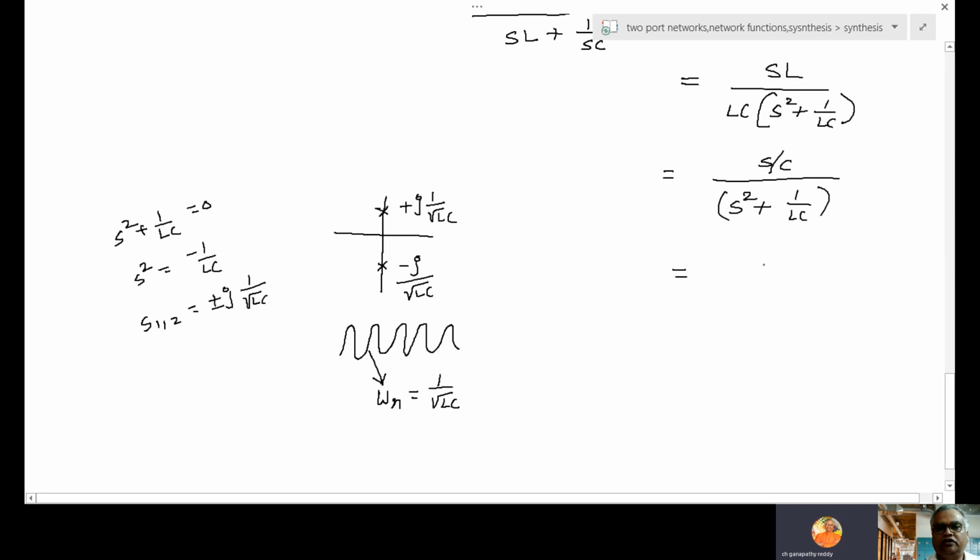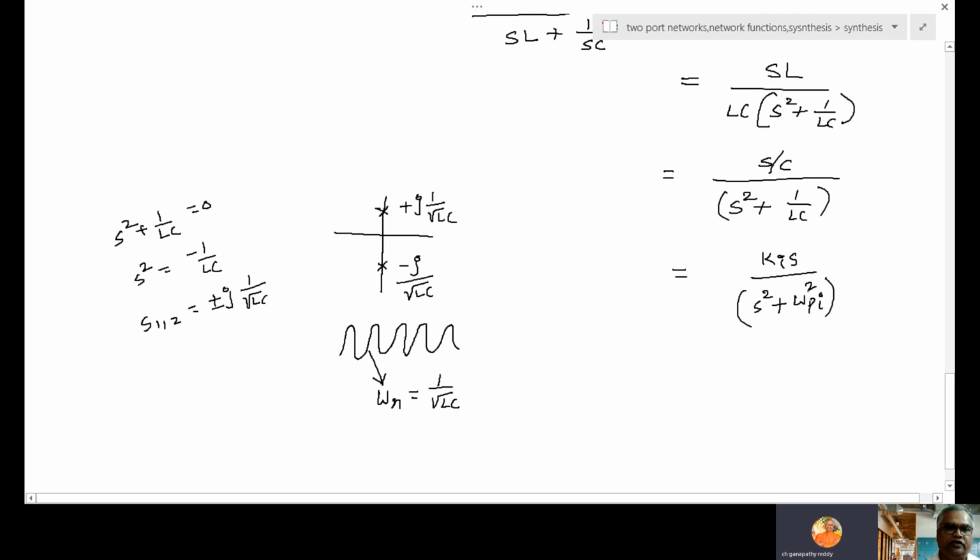That's why in general we write it as Ki S by S square plus omega Pi square. So it is a pole, and that pole location is related to frequency. Pi is the pole, i is the general index, 1 to n. So like this we find out.